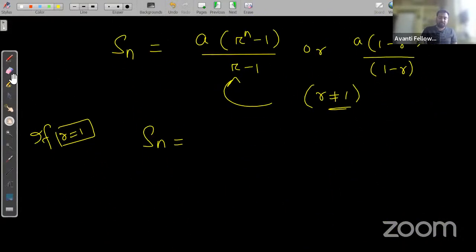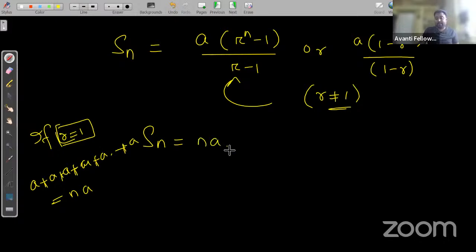If the first term is a, suppose my first term is a and r is 1, then the sequence will be a up to a. तो इन सारे a को अगर मैं r कर दूं, मुझे क्या मिलेगा भाई? n टाइम्स ऑफ a मिलेगा कि नहीं? So when r becomes 1, we'll get the sum of the geometric progression as Na when r is equal to 1, right? Okay.